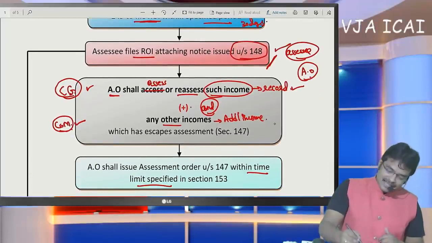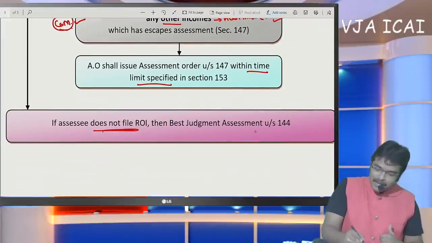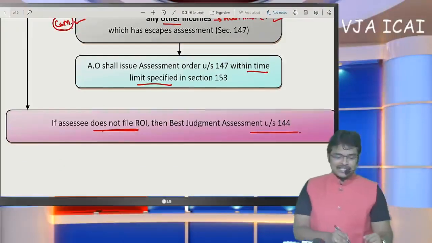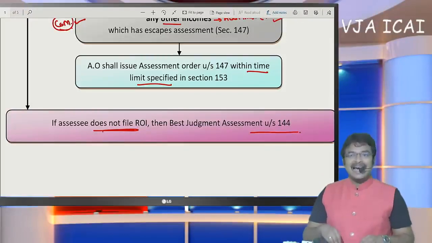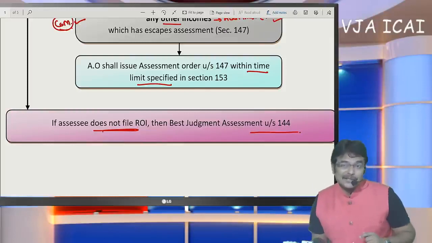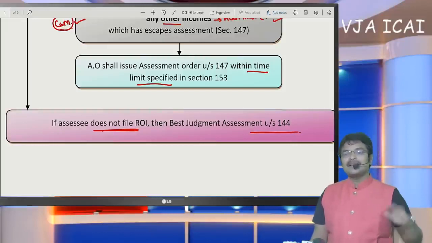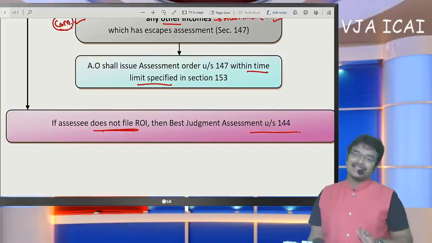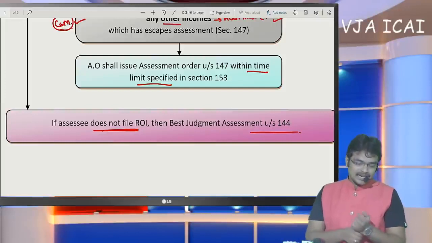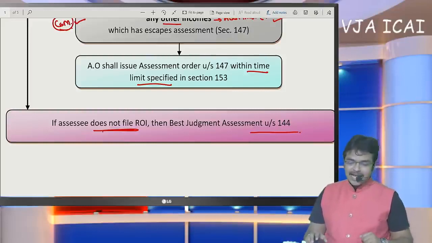If the SSE files, then the assessment will get completed. But if the SSE does not file the return of income, then a best judgment assessment under section 144 will be made. What do you mean by the term best judgment assessment? In the last session we discussed that when a notice was issued but the SSE does not respond to it, then in my example this capital gain will be treated as income and the tax rate demand notice will be issued to the SSE. If the SSE does not file his return of income after a notice under section 148, in such a case a best judgment assessment shall be made, is the conclusion.